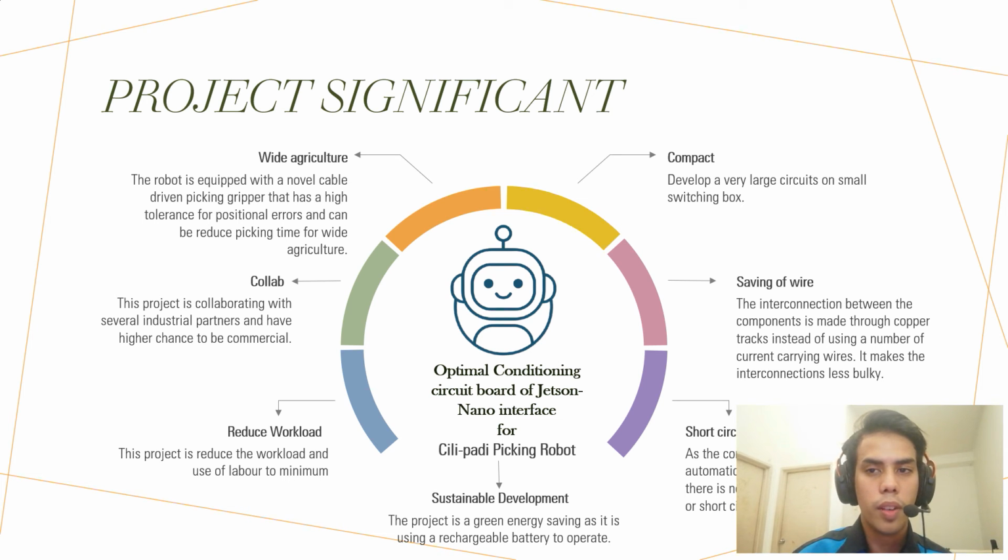And for the robot, it is very compact. A very light circuit is developed on a small switching box, and it is also saving of wire. The interconnection between the components is made through copper track instead of using a number of current carrying wires. It makes the interconnection less bulky, and short circuits are also avoided. As the connections are made automatically through copper track, there is no chance of loose connection or short circuit. And the Cili Padi picking robot is also sustainable development. The project is green energy saving as it is using a rechargeable battery to operate.